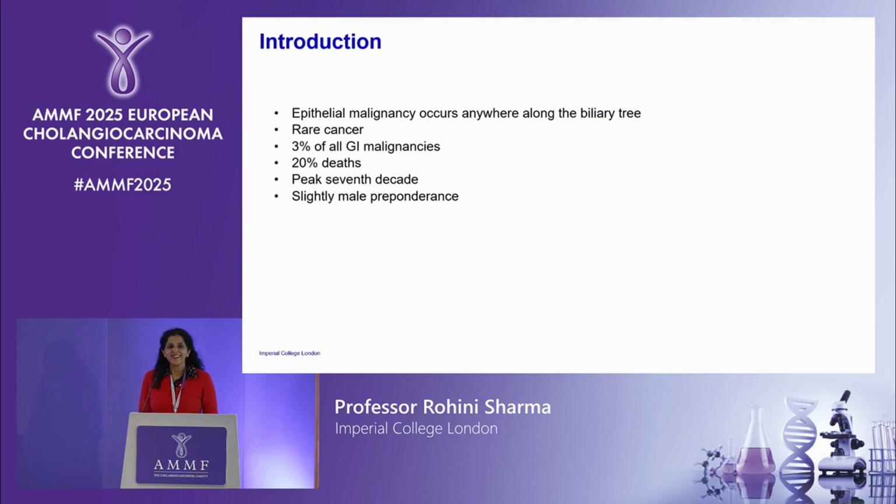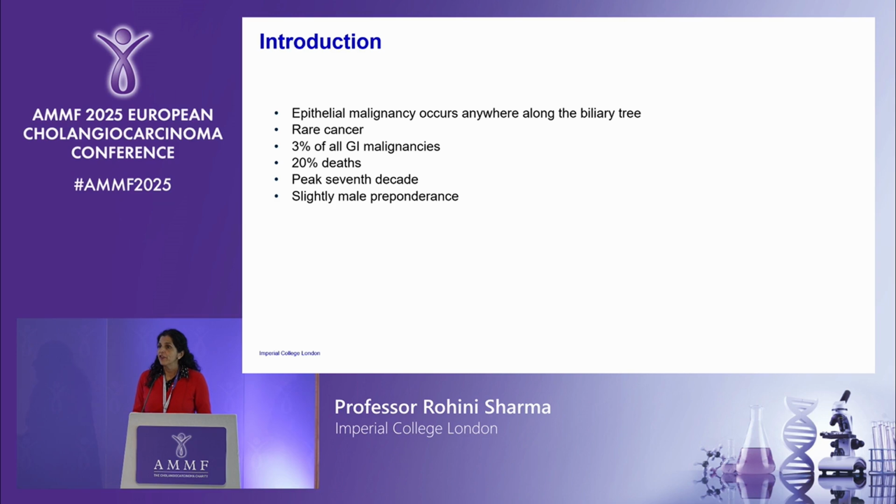So just to start off with a very generic outline. It's an epithelial malignancy, and it can occur anywhere along the biliary tree, and I'll talk more about the different subtypes of cholangiocarcinoma in my next few slides. It's thought to be a rare cancer, but the incidence is increasing, and we'll go into that as well. It makes up 3% of all GI cancers, and after hepatocellular carcinoma, it is the next most common primary liver cancer. However, it makes up a large proportion of all deaths from GI malignancy, so 20% of all cancer-related deaths relate to cholangiocarcinoma.